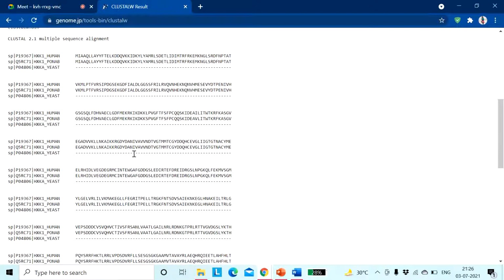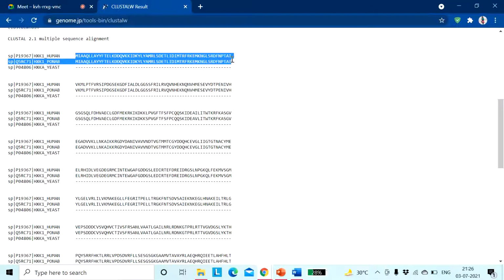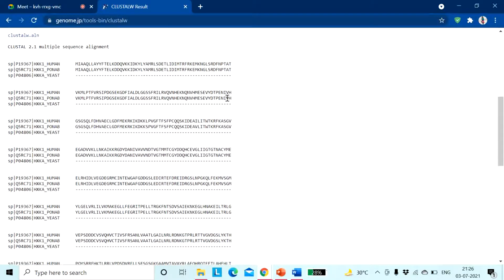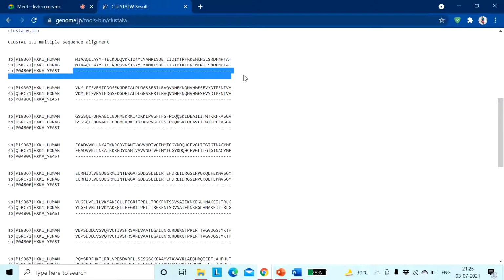So this is the result of the multiple sequence alignment. I have told that sequences 1 and 3 have 917 amino acids. See, in the case of sequence 1, the human one, and the Pongo one, you can see there is a perfect alignment of the sequences, and obviously they show similar kinds of sequences. Now if we consider yeast, it has only 485 amino acids, and all of these sequences are not present in yeast. So it's written over here as gaps, and see, these are long gaps.